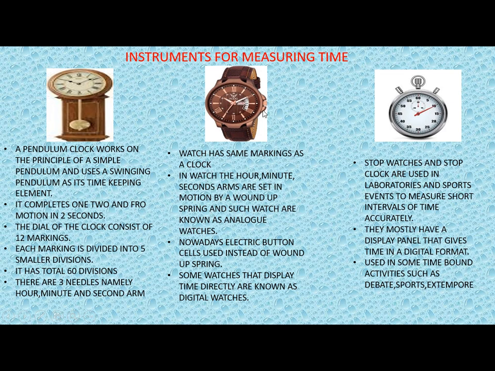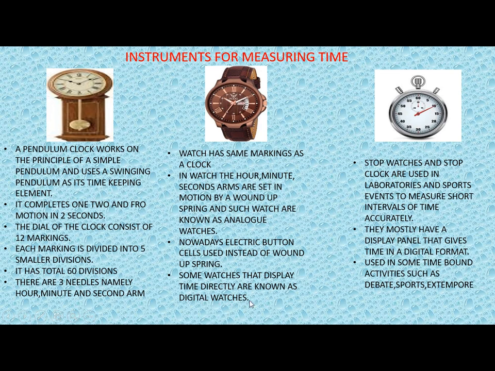Here we have a wound up spring. Nowadays it either has a wound up spring, or it is also done through electric button cells. Watches which have a wound up spring are known as analog watches. But nowadays we also have electric button cells used instead of a wound up spring, and some watches that display time directly are known as digital watches.